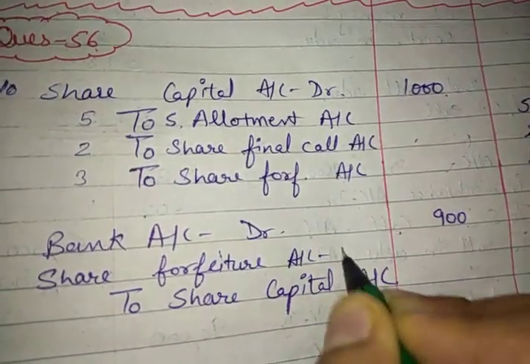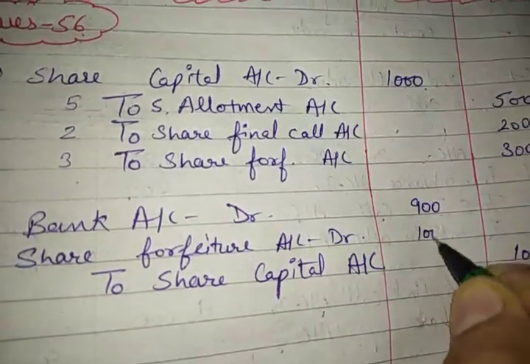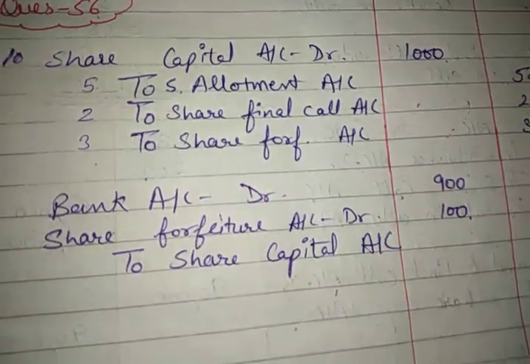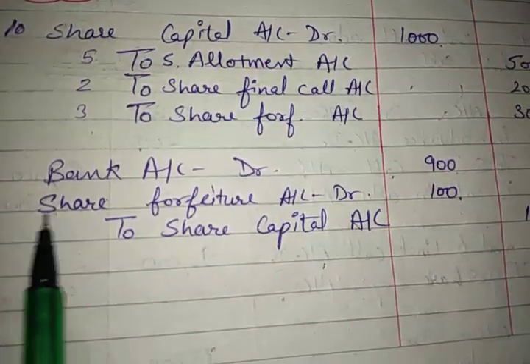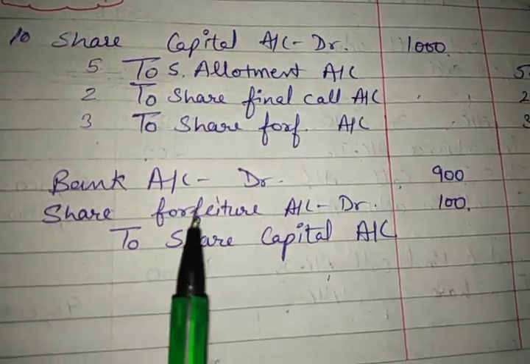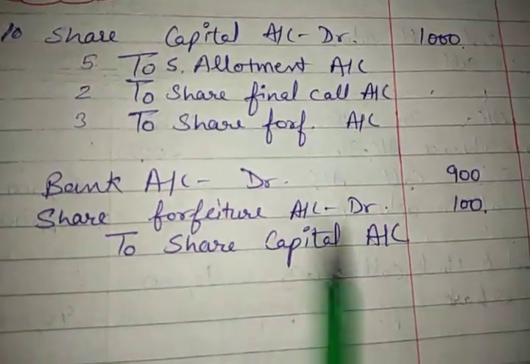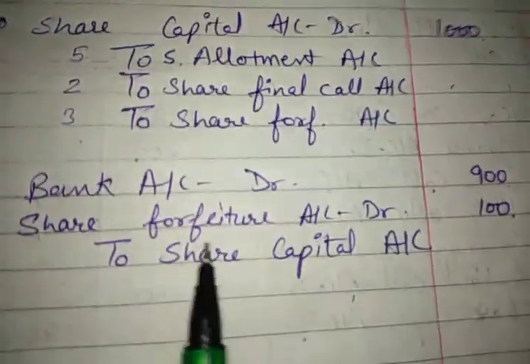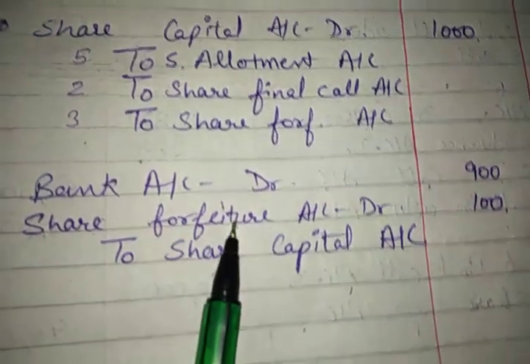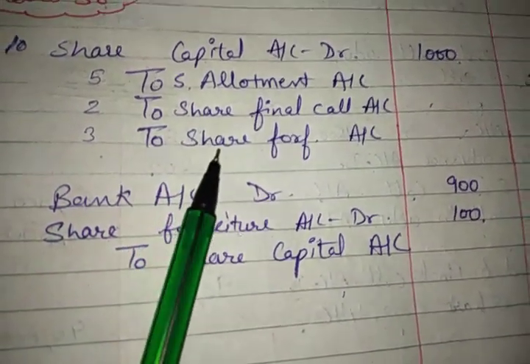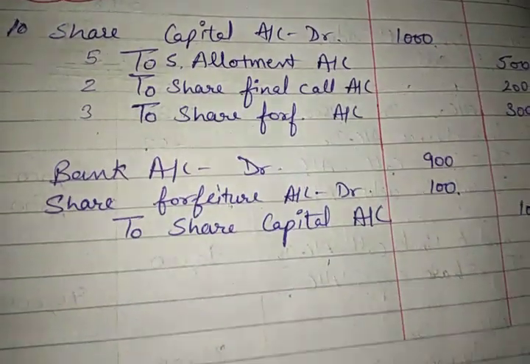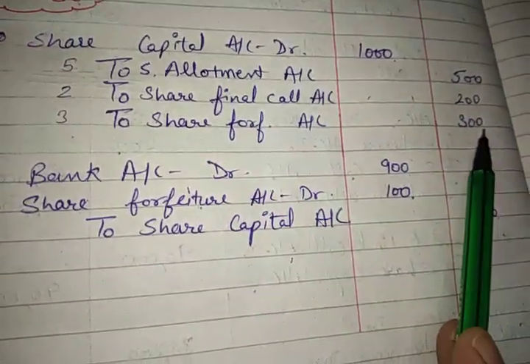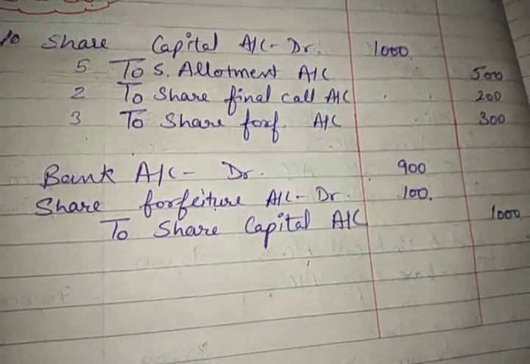Because this is the discount that we have given to the new shareholder. We will not pass the entry of share discount account. This loss is treated as discount. When we are giving discount we are facing a loss. This loss is charged from the profit we have on forfeiting the shares. So we deducted this 100 rupee loss from this 300 rupees.